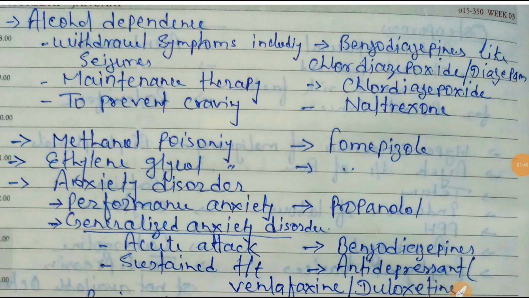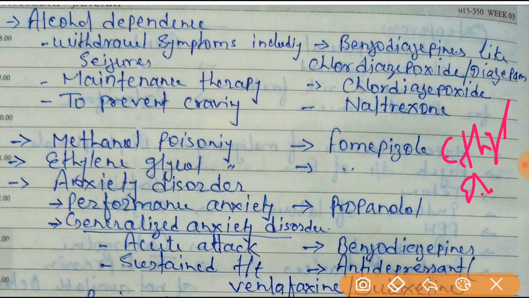Next is methanol poisoning. For methanol poisoning, the drug of choice will be fomepizole, or the next option is ethyl alcohol.